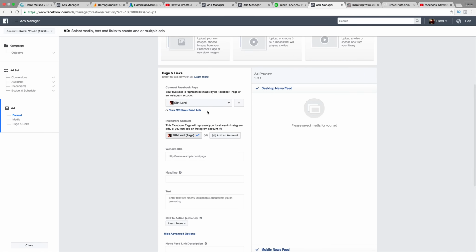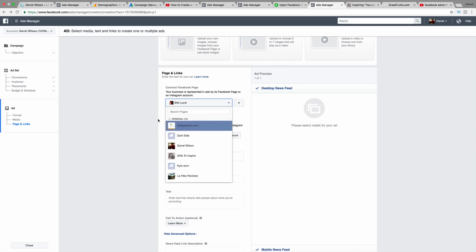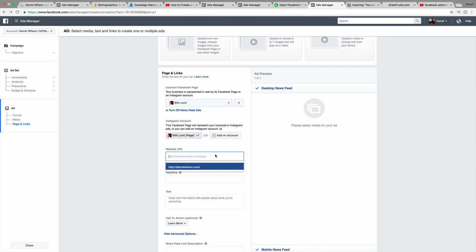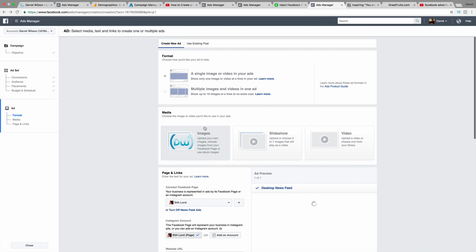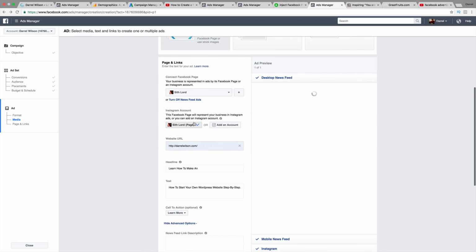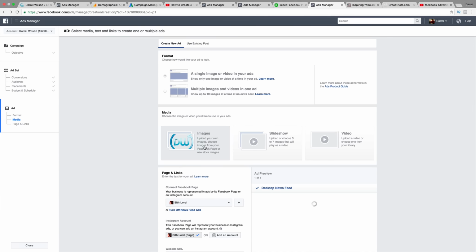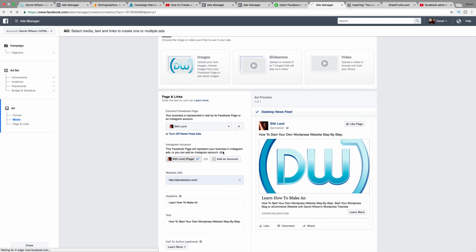Next, we're going to go ahead and go down right here and set up our page. So our page is Sith Lord. I have a lot of accounts, so that's why it gives me such a large option. You guys will probably have none. So the website URL, we're going to put my website URL. And remember, I don't have a picture here. Oh, I do. It's getting it from my website. So you guys can actually do your own image, or else it's probably just going to use a stock one from your website. So make sure to change this to something that looks really good. That's really what people buy is the picture.